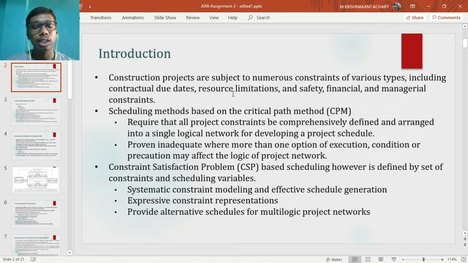In last decade, constraint satisfaction method (CSP) have been used for generation of schedules. In this CSP, all these variables and their domains are properly defined at first, and by applying constraint, the domain is reduced each time till all the constraints are satisfied. If all the constraints are not satisfied, then we can perform some relaxation and regenerate the schedule. It works for multi-logic networks and can also be used to generate alternate schedules.